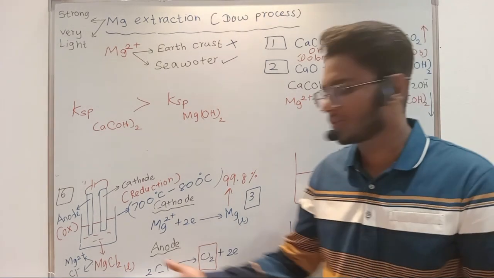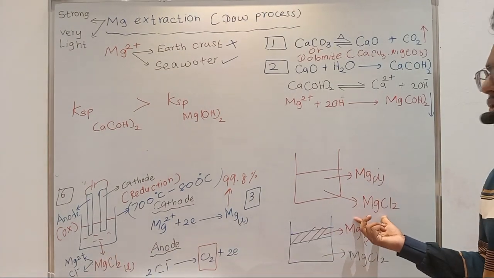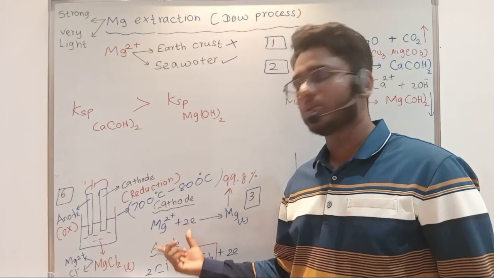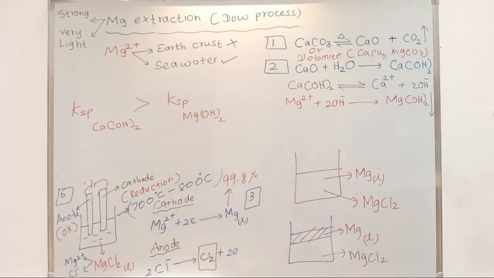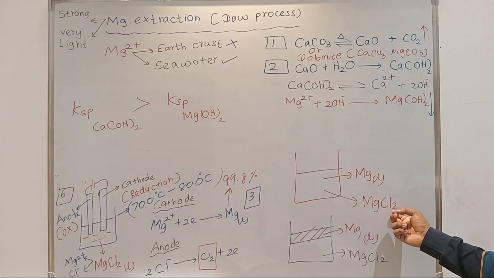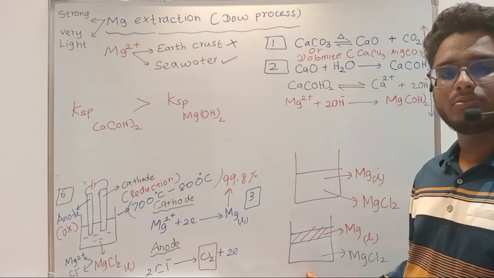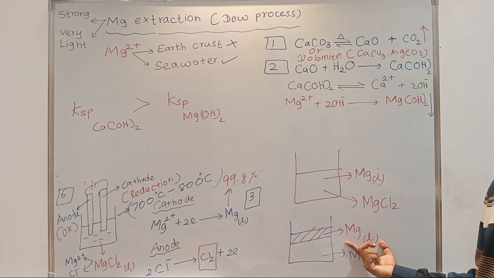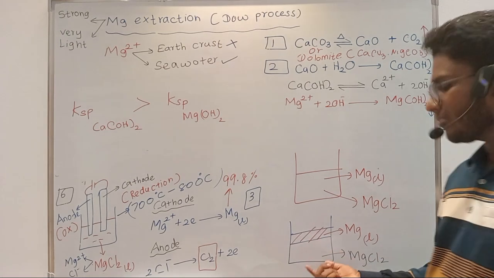After electrolysis is finished, you will have magnesium liquid and magnesium chloride in the solution, because all the magnesium chloride won't undergo the reaction. Some amount of magnesium chloride will remain. So at the end of electrolysis, you will have both these compounds, magnesium and magnesium chloride. When you leave it for some time, you will see two layers. The magnesium liquid will be on top of the magnesium chloride layer.